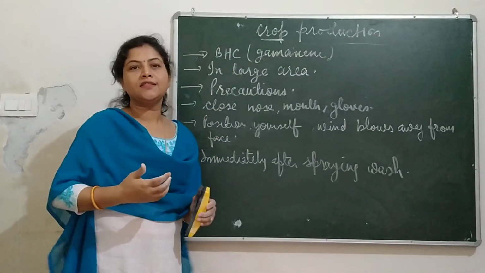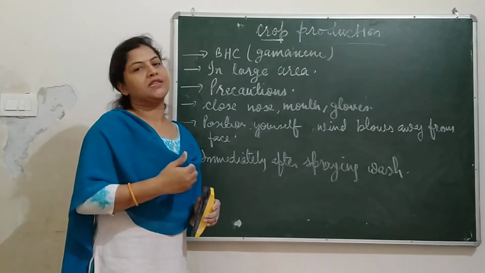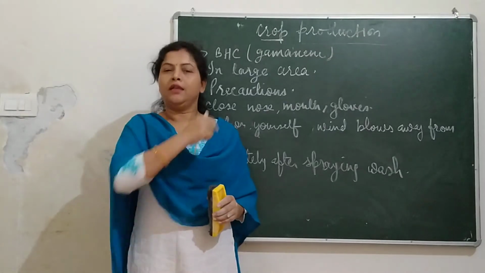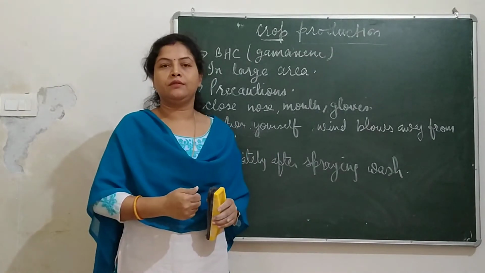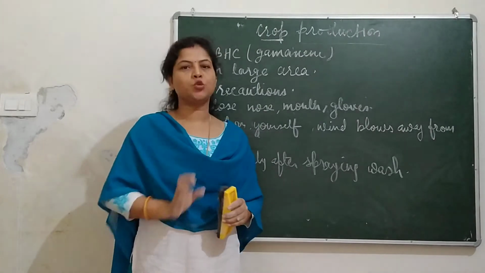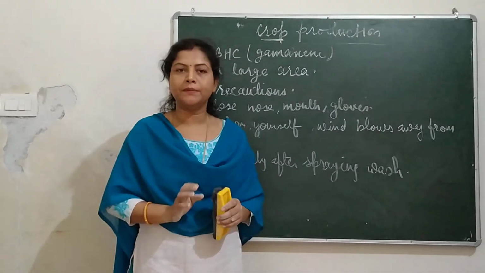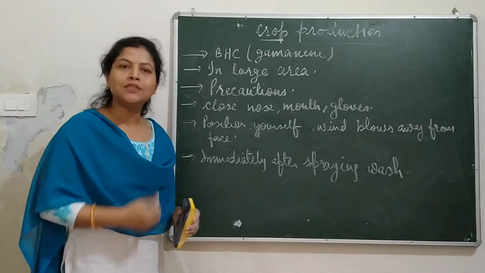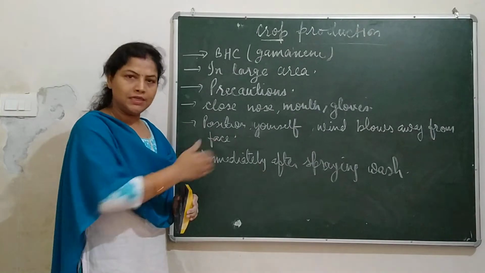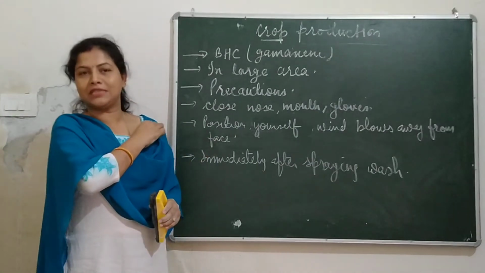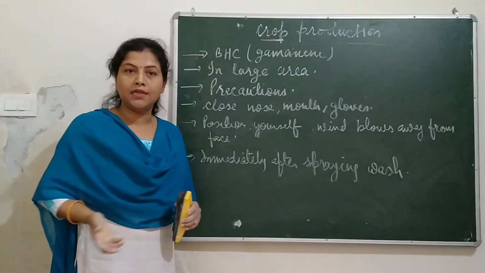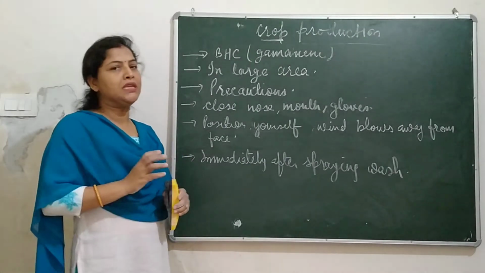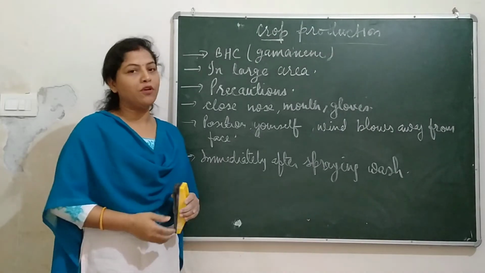So, these were the things from which we need to protect our crops. But there is a very important thing. At the time of protection, there are some precautions to be taken by the farmers. As I have told you, most of the time we are using chemical substances to stop diseases or to stop any kind of insects, fungus or bacteria. So what kind of precautions are needed at the time of spraying all this?